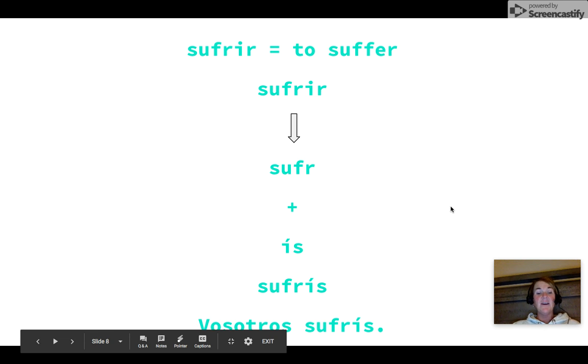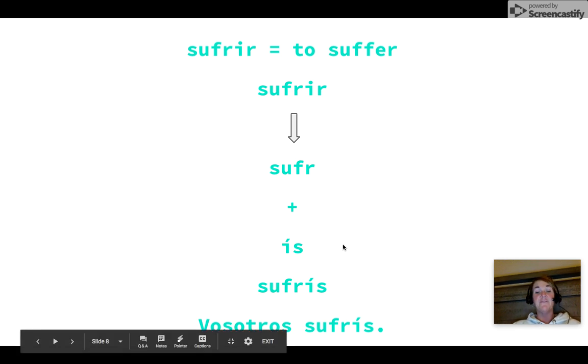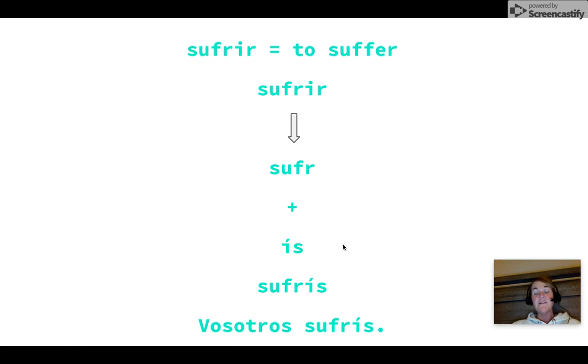Now we're going to do an IR verb. For the IR verb, we're going to use a verb I don't think we've ever used before, sufrir, which means to suffer. I hope you're not suffering through this lesson. Sufrir is the infinitive. We're going to take the infinitive, cut off the ending, so we get the stem sufr. Then we are going to add the vosotros ending for IR verbs in the present tense, which is ís. So now we have sufrís. Vosotros sufrís.